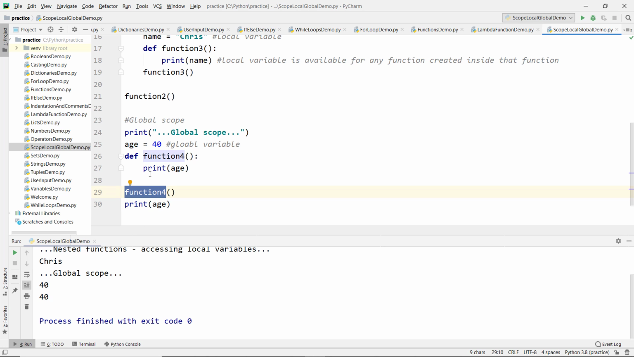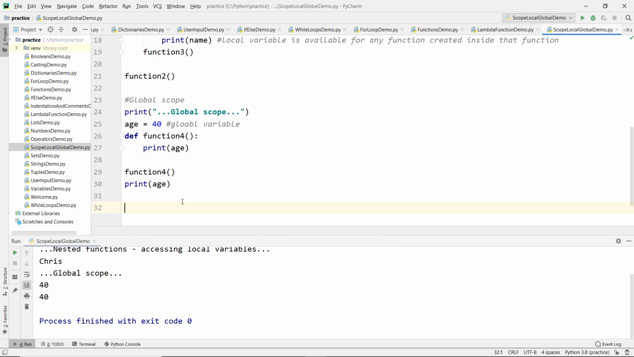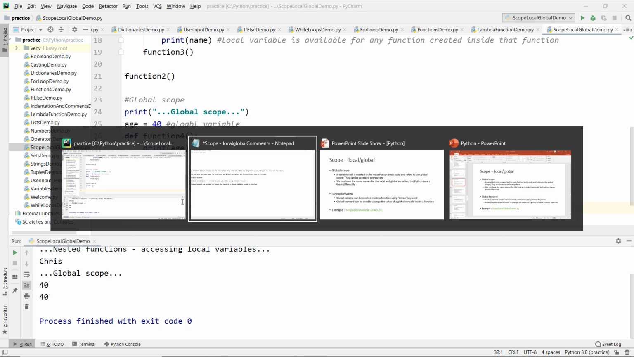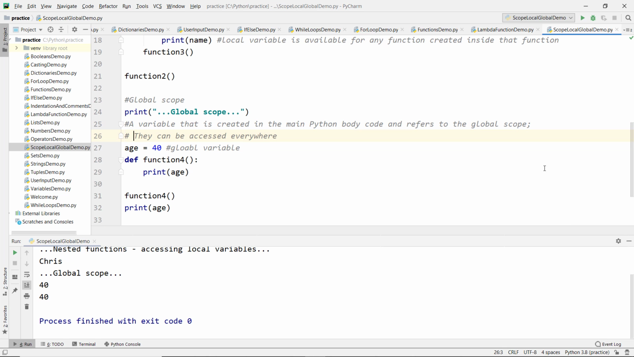When you call function 4, we are accessing the global variable inside a function, so we see the value 40, and also outside the function, so we see 40 and 40. Now let's add the comment. A variable that is created in the main Python body code, that is here, refers to the global scope, and it can be accessed everywhere within the function and also outside the function.